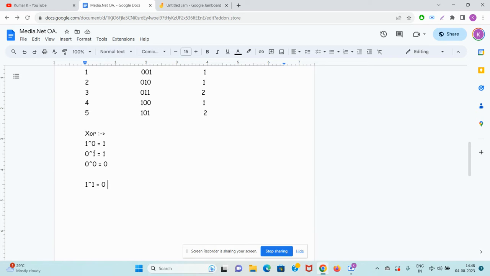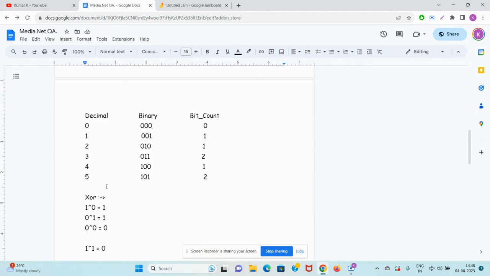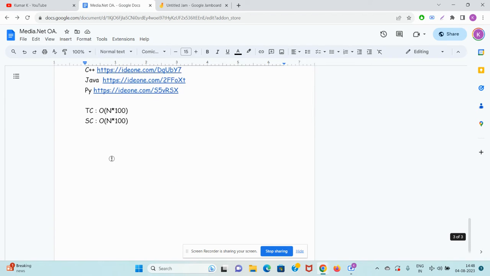But if you're trying to do the XOR of binary numbers, and both of them are different, it can be 1 and 0 only. So 1 XOR 0 will be 1, 0 XOR 1 will be 1. Okay. But if both the numbers are the same, like 0 XOR 0, the answer will be 0. Both the numbers are the same, 1 XOR 1, the answer will be 0. This much basic knowledge you should have. Okay. Now we can go towards the problem.